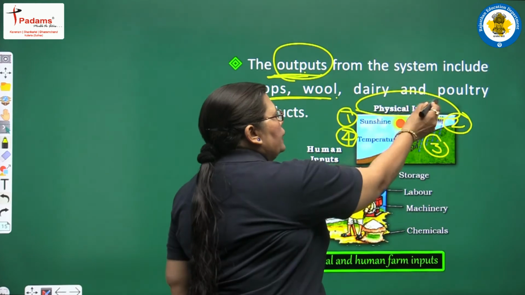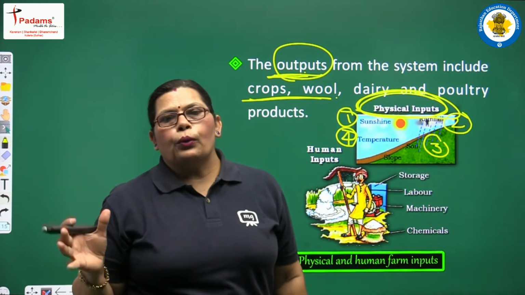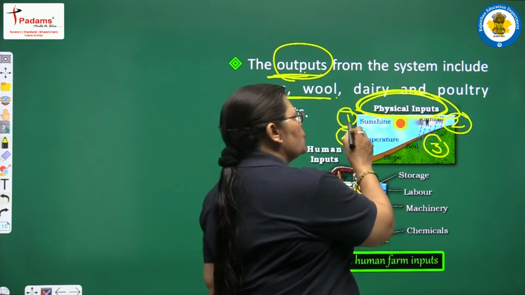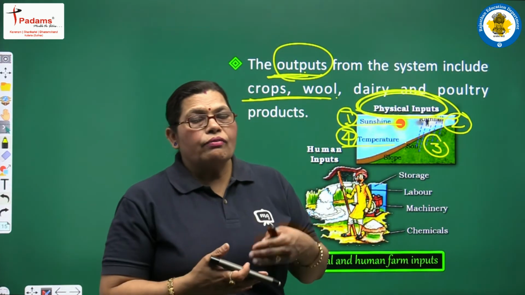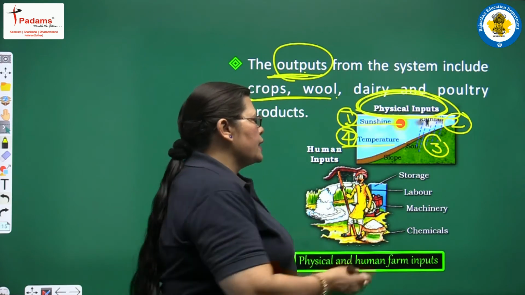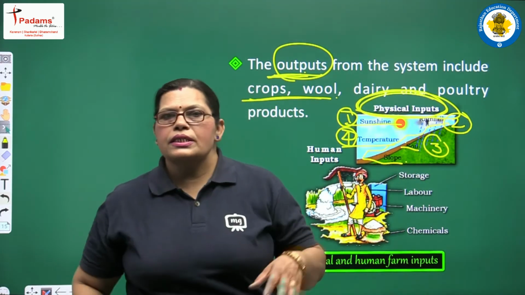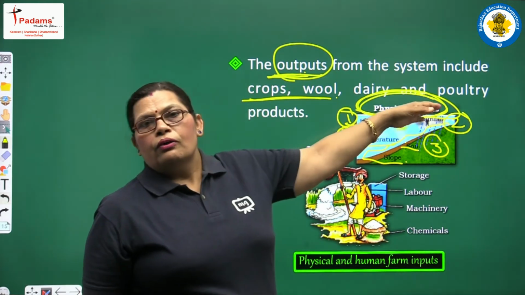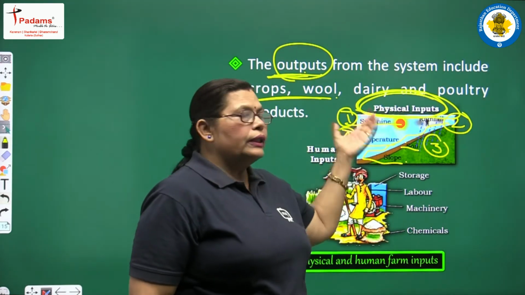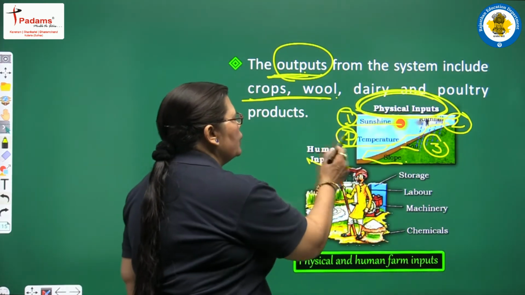So all these physical inputs are also necessary for the growing of crops. Proper sunshine, proper hot temperature, and proper level of soil are also necessary in this one. And we had discussed in our previous chapter about the different types of farming system, and all these physical inputs are also the result of the human inputs.